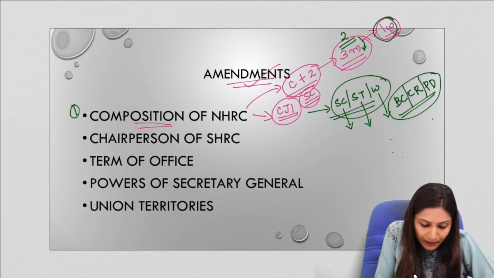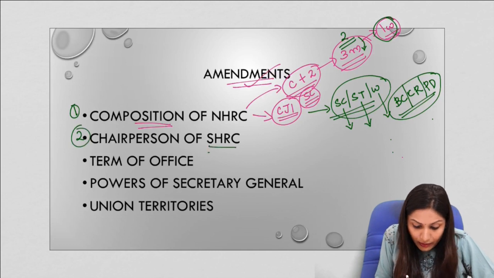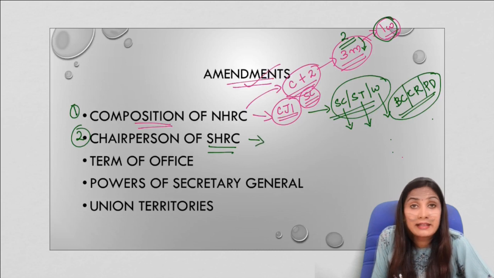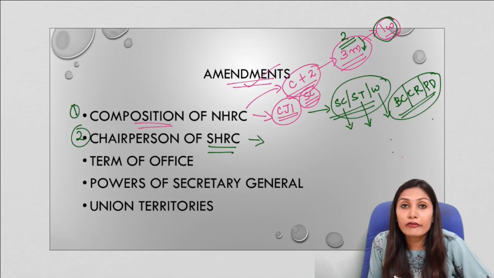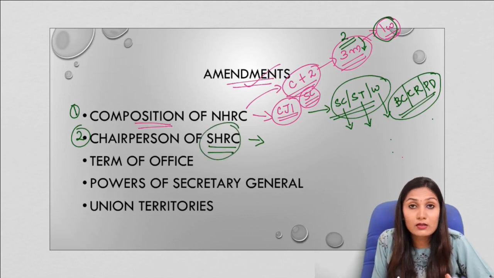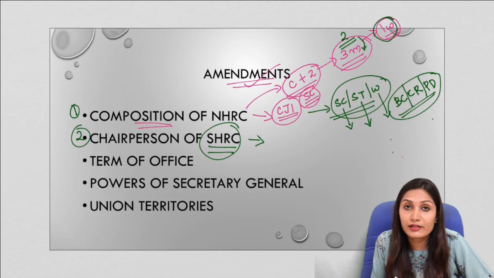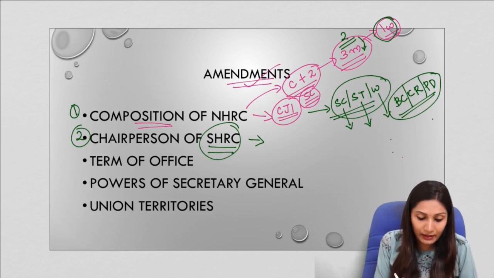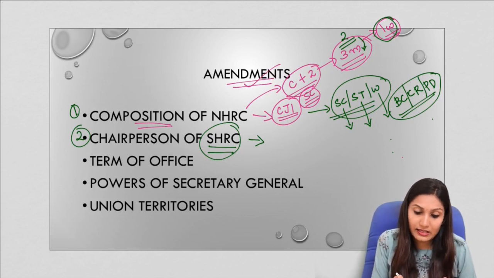Now the second amendment is regarding the chairperson of the SHRC, that is State Human Rights Commission. Earlier, a person who had been a former Chief Justice of the High Court could become the chairperson of the SHRC. Now this is open to any former judge of the High Court. Not only the Chief Justice of the High Court but any judge who has served as a High Court judge can become the chairperson of this SHRC.